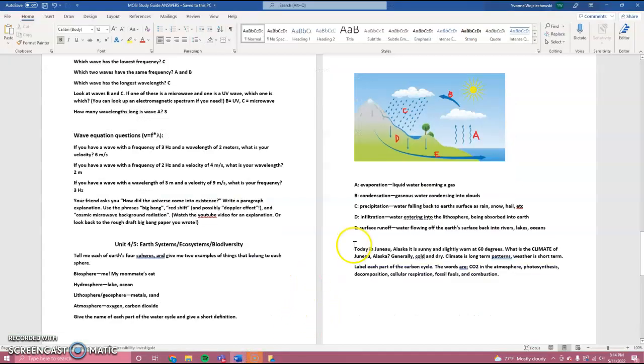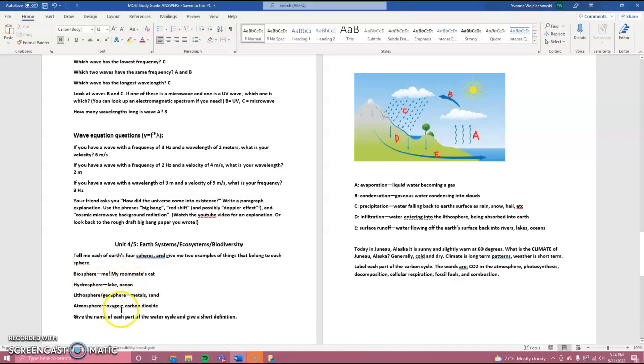Okay, last video. So we are on units 4 and 5. Tell me each of the Earth's 4 spheres. Give me 2 examples of things that belong to the sphere. Biosphere, that's all living things. So I am part of the biosphere. My roommates, animals, cats, and dogs are part of the biosphere.